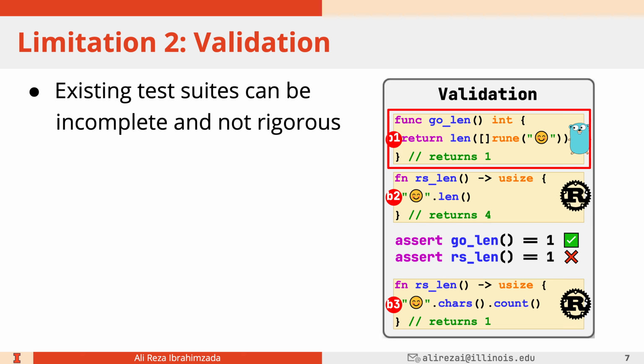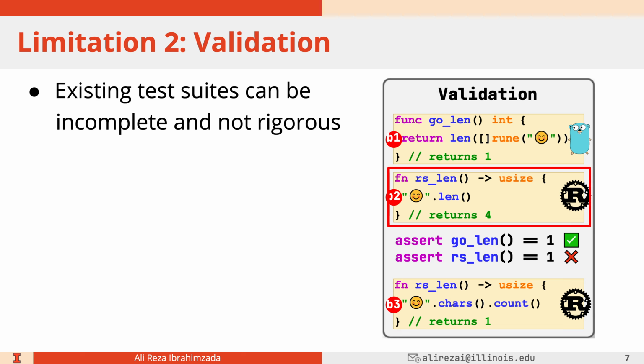We have a Go function which counts the number of characters in a given input. The corner case here is the emoji character. The Go code returns 1. The Rust code translated by Oxidizer uses .len, and that returns 4, because the len function in Rust counts the number of bytes, not the characters.